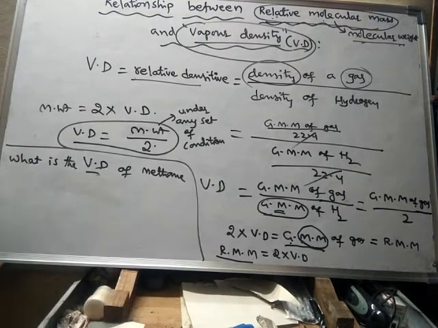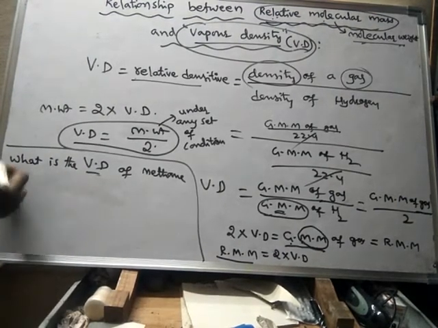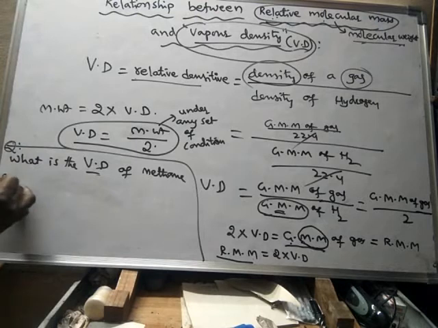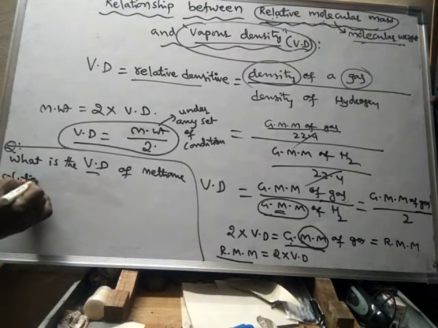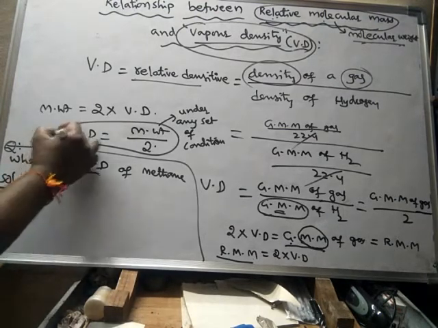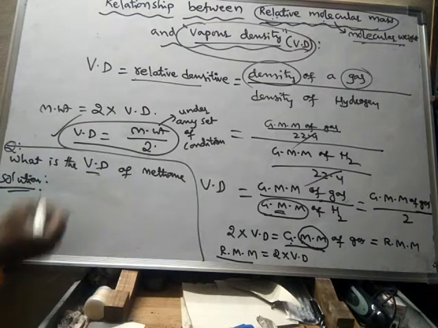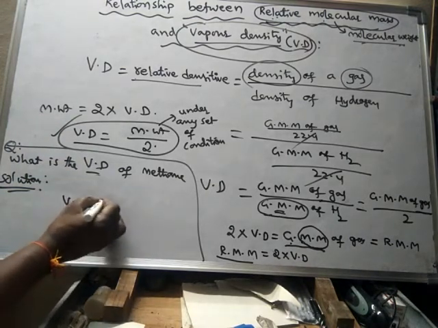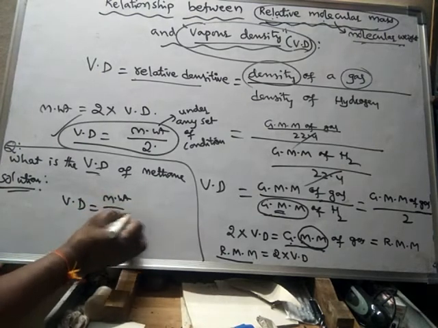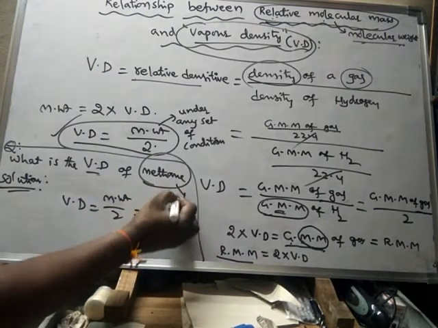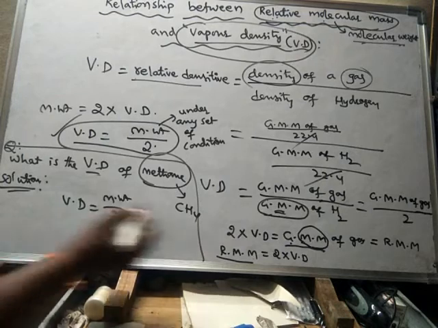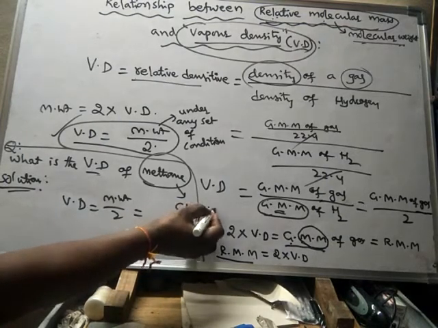What is the vapor density of methane? Simply, if this is the question, how to answer? The solution can be found with the help of this relationship: vapor density is equal to molecular weight by 2. What is the molecular weight of methane? Its formula is CH4, hence its molecular weight is 16.